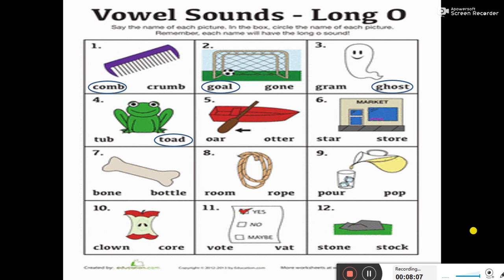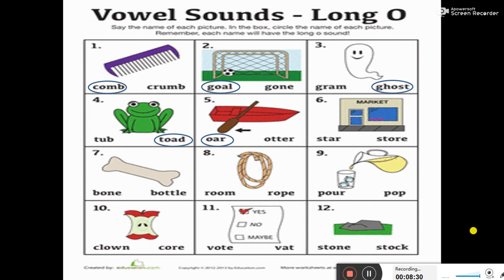Next, O-A-R, or O-T-T-E-R, otter. The correct spelling of the picture is O-A-R, oar. So we will circle it. Next, S-T-A-R, star, or S-T-O-R-E, store. What is the picture?